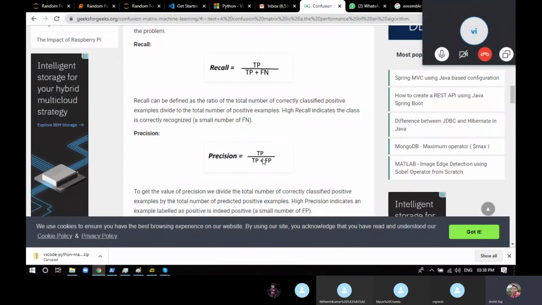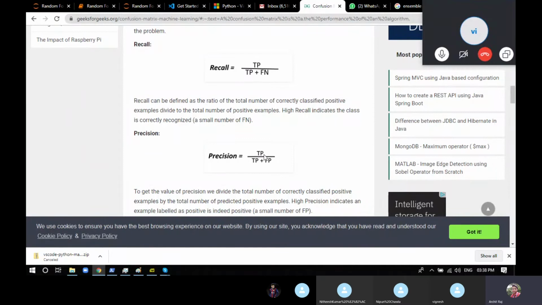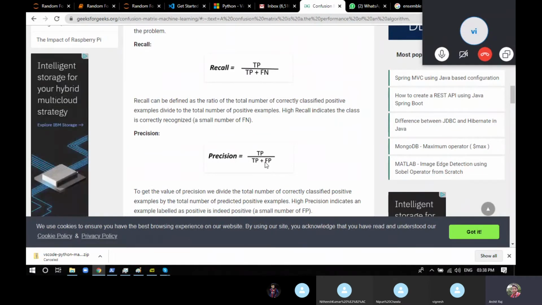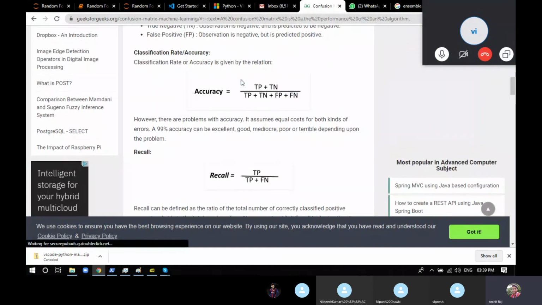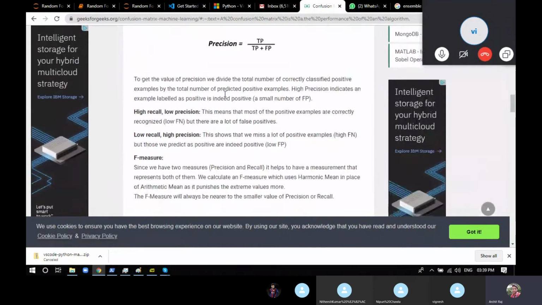There's a really slight difference between recall and precision. If sometimes you forget, you can just mug up the formula. Recall is true positive divided by true positive plus false negative. In precision, the formula is true positive divided by true positive plus false positive. That's it. That's the small difference between recall and precision. So you will learn about accuracy, recall, and precision.